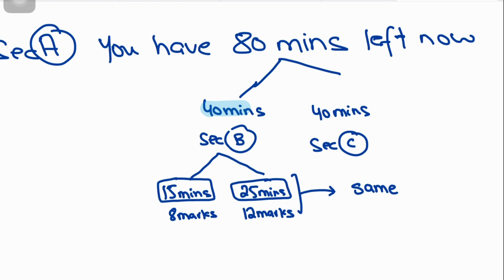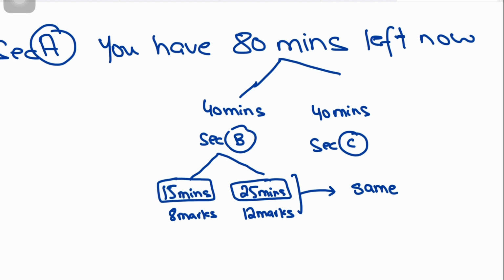So we have 40 minutes for section B, which means that 15 minutes we should allocate for 8-mark questions and 25 minutes for 12-mark questions. So 40 minutes is the maximum time for section B and 40 minutes for section C. You can do section B first as well. You can do section C first as well. That is not a problem. So let's say if you do section B first and you do part A of section B and then you move to section C and then you repeat part B later on, that's okay. This is not a problem, right?